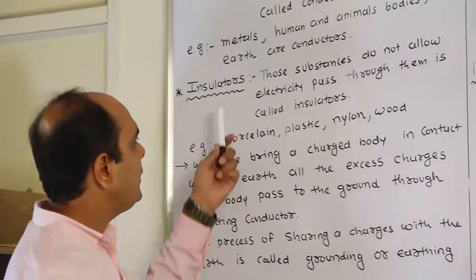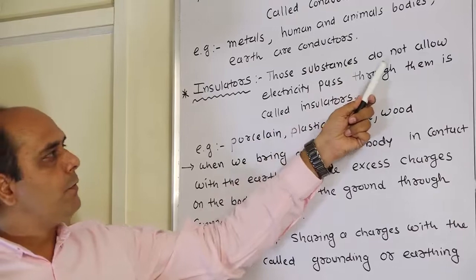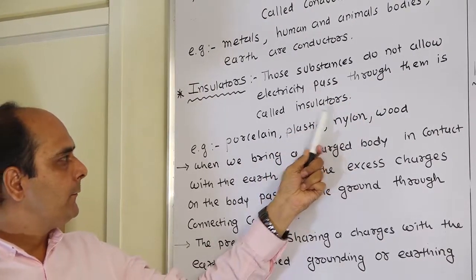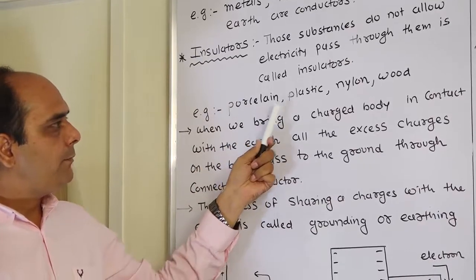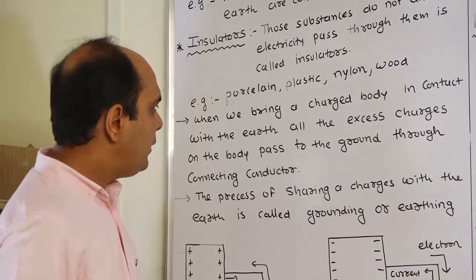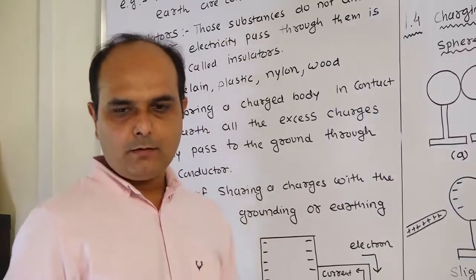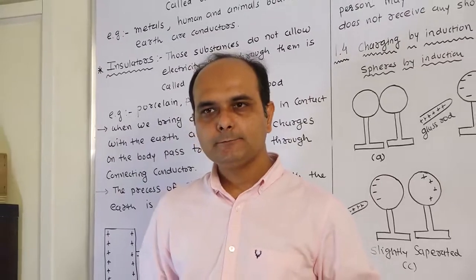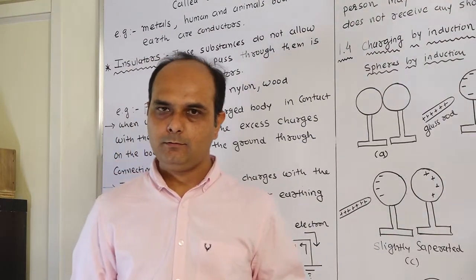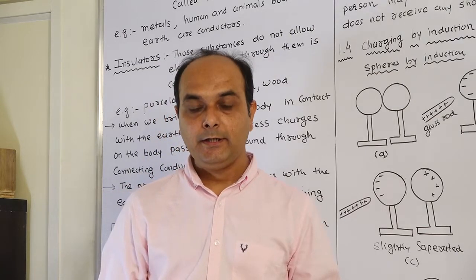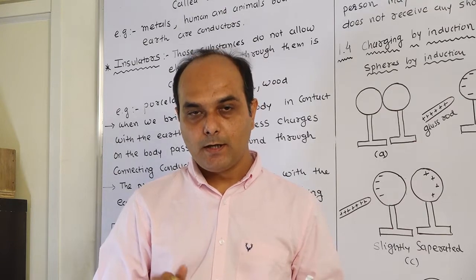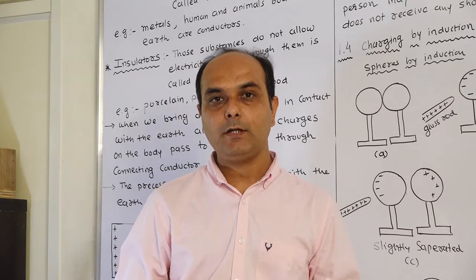Okay. So insulators are those substances which do not allow electricity to pass through them. Examples of insulators are porcelain, plastic, nylon, wood, etc. Another thing: when a charged body is in contact with the earth, what happens? The excess electrons are conducted by the earth. All the electrons pass through to the earth.